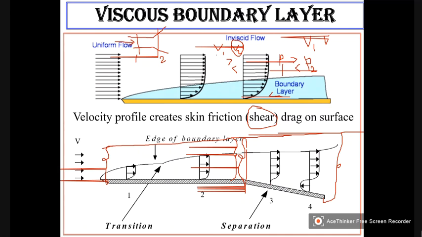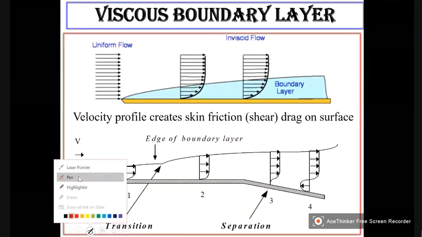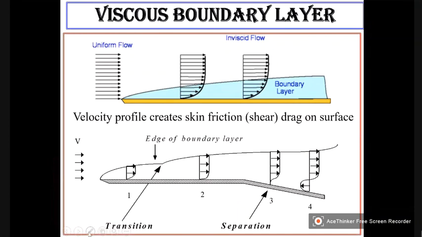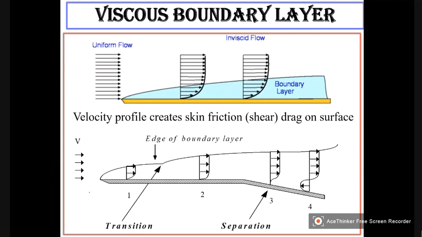So as a result, what will happen is the velocity, you can see here, this is how the velocity reduces. And that means almost it will become zero. The velocity gradient dV by dy